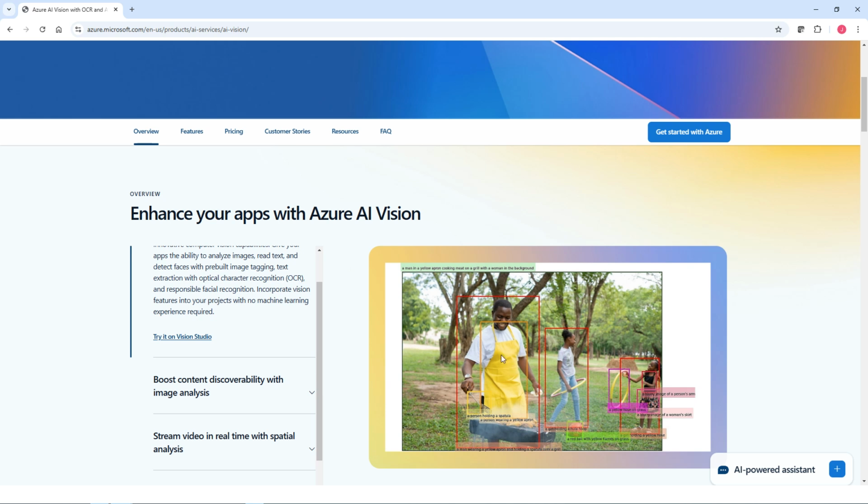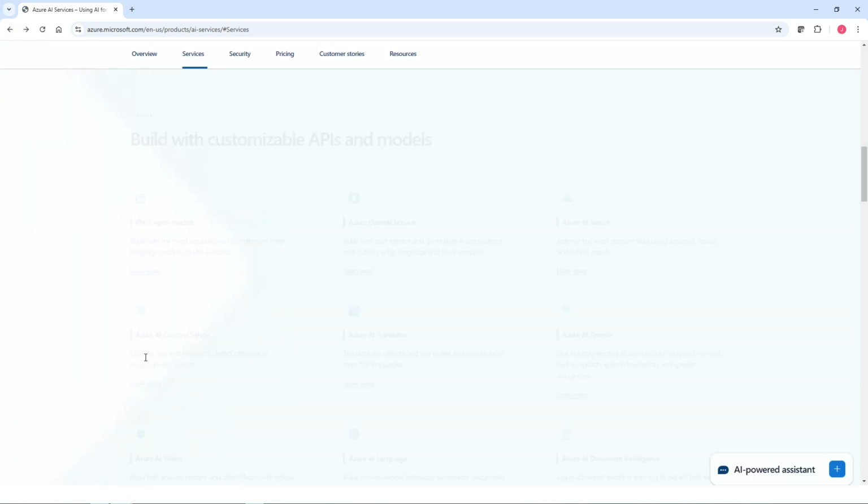Look at this picture. This is the yellow apron. This person, what is he doing? Doing barbecue. Can they recognize? Is it a chicken or is it the beef? Then these two kids are playing with the hula hoop, right? Hula ring. So these are the AI vision that just give you an example of what these AI services do.